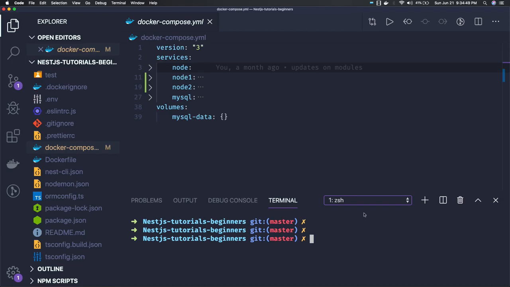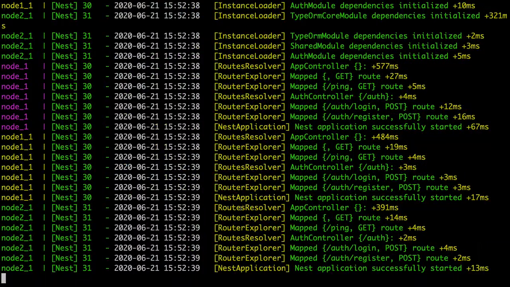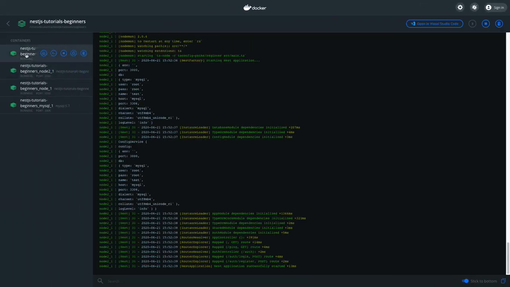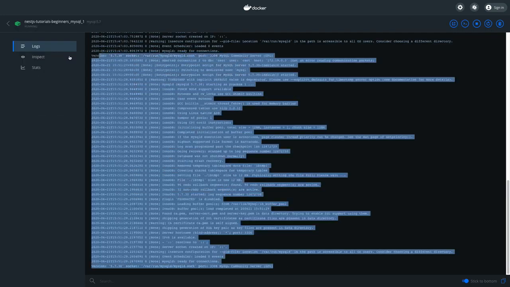Okay, so this is my Docker Compose file. If I want to spin it up, I can do docker compose up, and I already did it. So you can see I have these three different services. Here are my different services, and here is my MySQL. Yes, this is my MySQL container which is running.